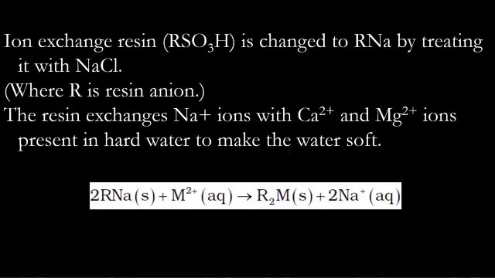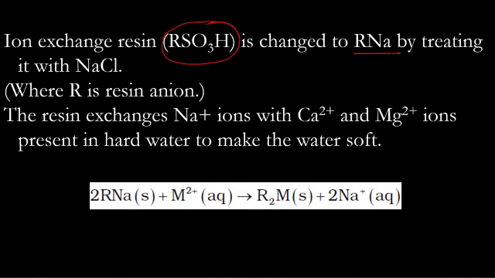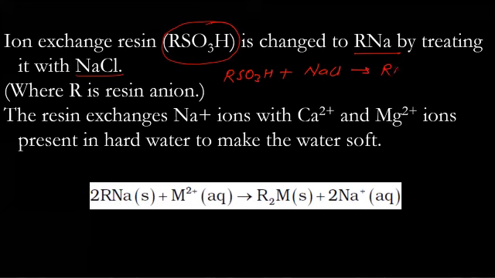Ion exchange resin, RSO3H, which we talked about, is changed to RNa by treating with NaCl. So the first reaction is actually RSO3H plus NaCl. It gives you RNa, okay? This R and this Na.